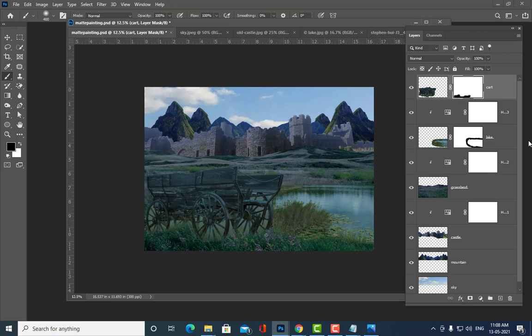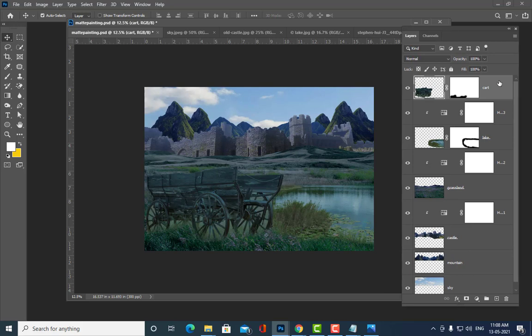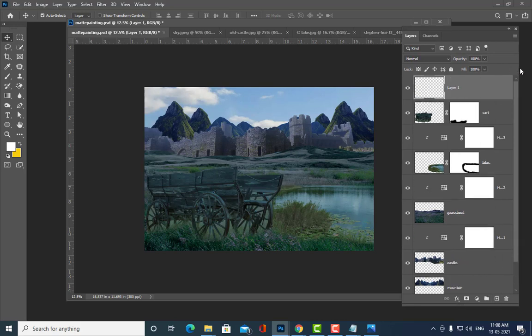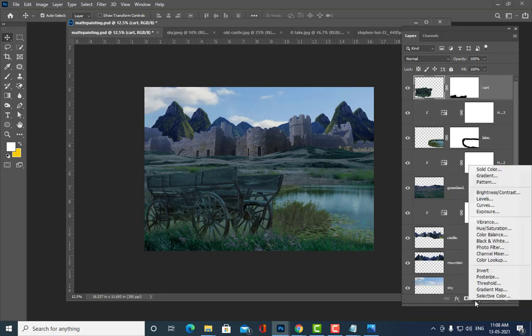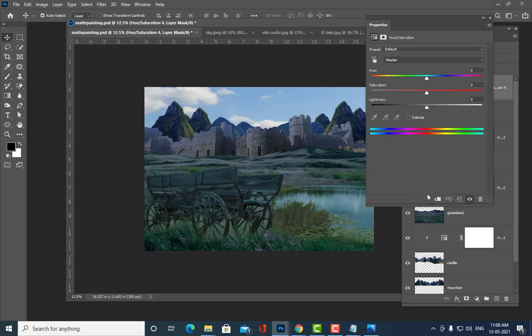Okay, and one more thing we will do. See here, lot of yellowish coloring is there now, but the grass here is green. So what you will do? We want that yellowish color to become a little bit greenish. So what we can do now? So we can actually apply a hue and saturation to this. Simply we have to select this cart layer and then just apply a hue and saturation.